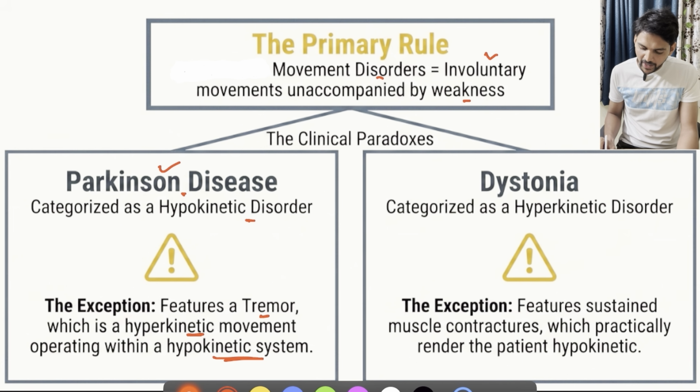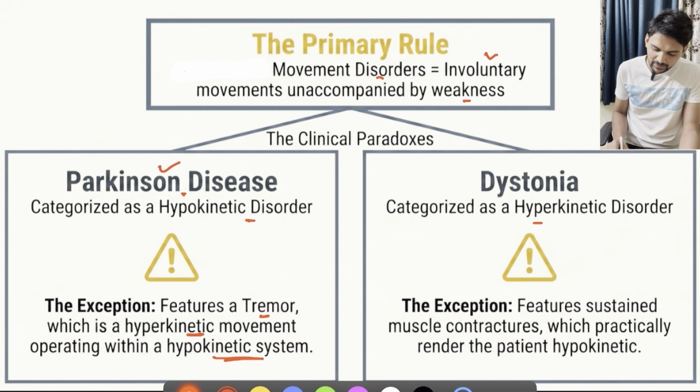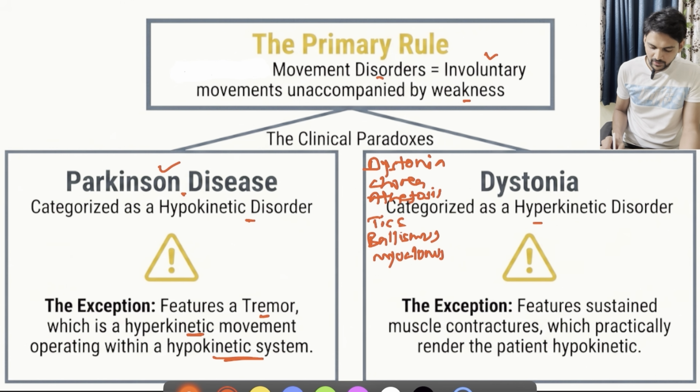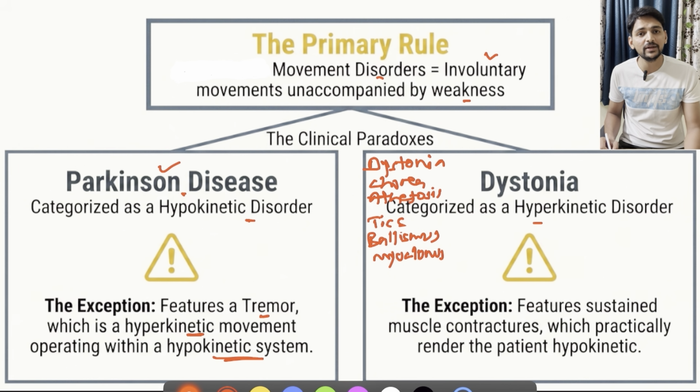Similarly, when it comes to hyperkinetic disorders, we have several examples like dystonia, chorea, athetosis, tics, ballism, and even myoclonic movements, myoclonus. But when it comes to dystonia, which is categorized as a hyperkinetic disorder, we see the typical feature of sustained muscle contractures, which practically appear as if the patient is hypokinetic. There will not be any fast component in dystonias. Instead, there will be sustained contraction of the muscles, which might appear as a hypokinetic movement. Again, this is considered as an exception.